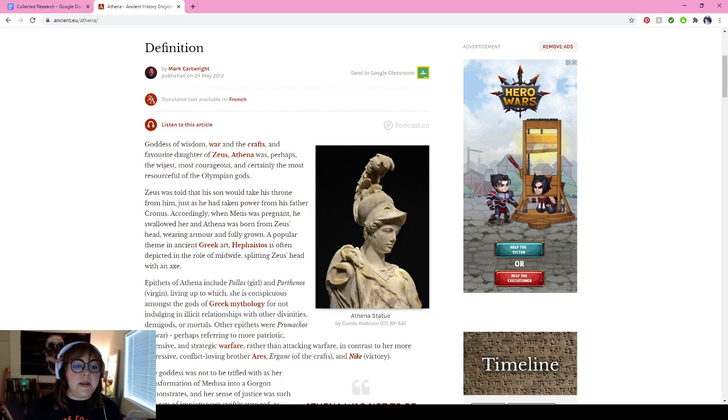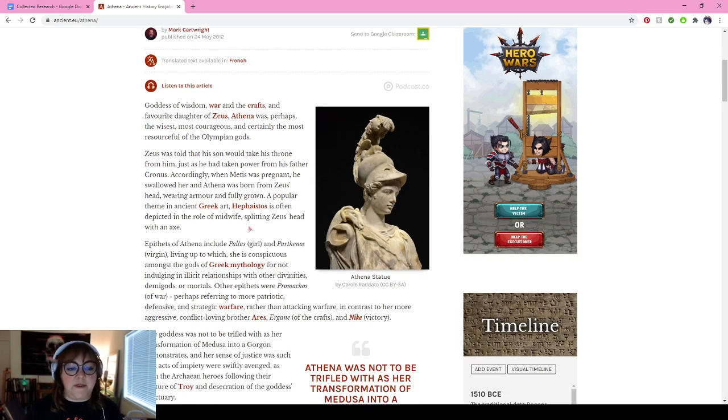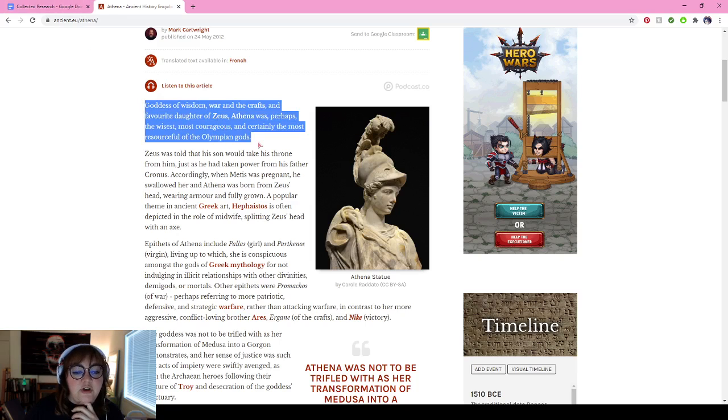So I come here and I find all this information about Athena. She's the goddess of wisdom, war, and crafts. She's the favorite daughter of Zeus. She's considered the wisest, most courageous, and most resourceful. So I think a lot of this is really important information. Now there's two ways to go about this. The way I suggest is to read this: goddess of wisdom, war, and crafts, and favorite daughter of Zeus. Athena was perhaps the wisest, most courageous, and certainly the most resourceful of Olympian gods. So I would just copy this information because I feel it's a really important introduction to who she is.